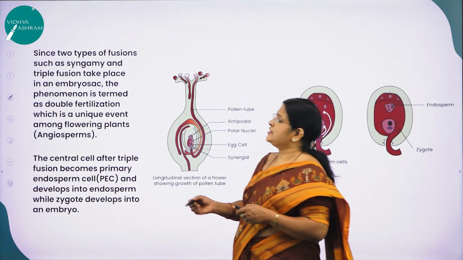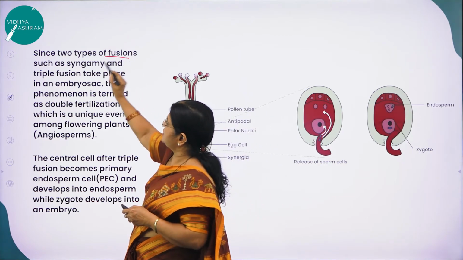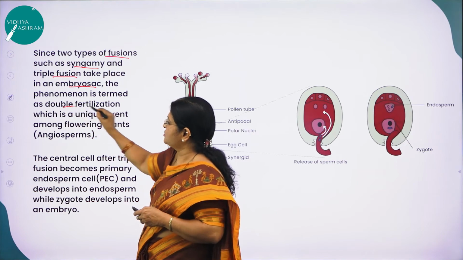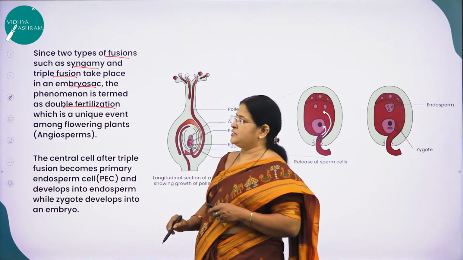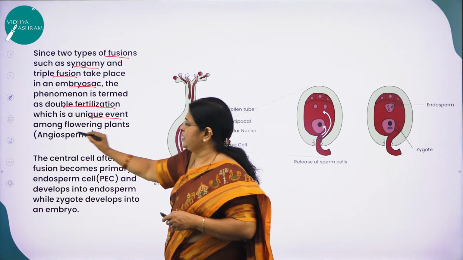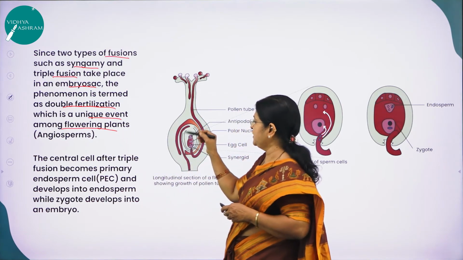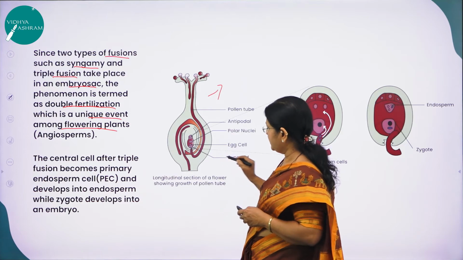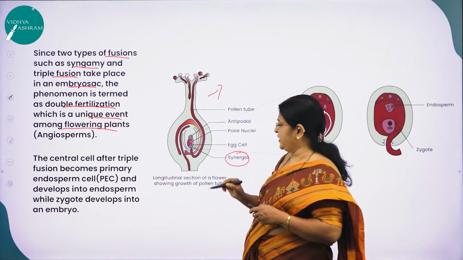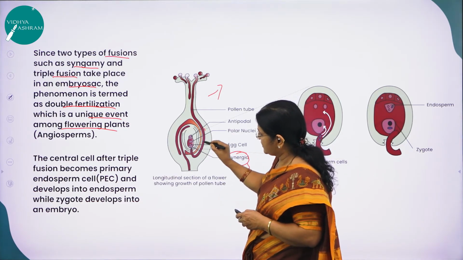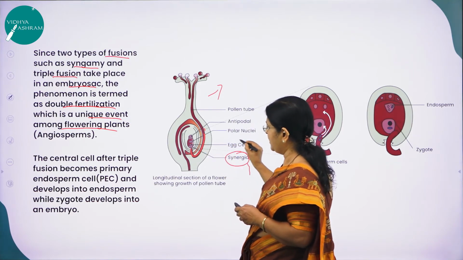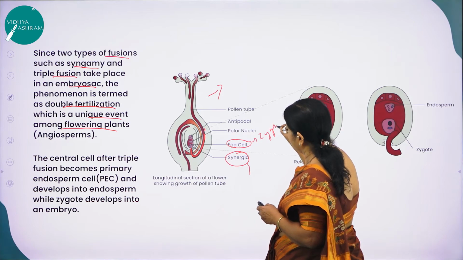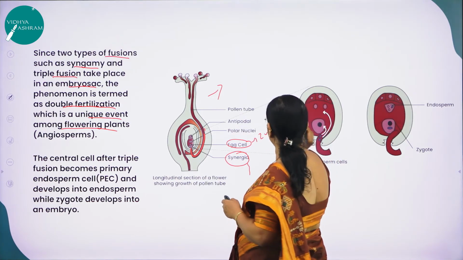And as I said, since the 2 types of fusion, syngamy and triple fusion, take place in the embryo sac, hence it is called what? Double fertilization, which is a very unique event in the flowering plants. Here you can see the same diagram, right? The synergids will degenerate. So one of the male gametes that is carried through the pollen tube fuses with the egg cell and forms what? Forms the zygote. I will show you in the next picture.